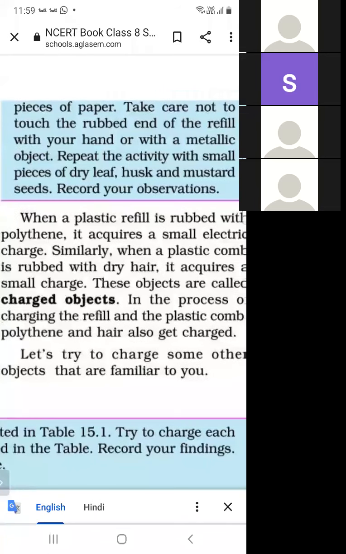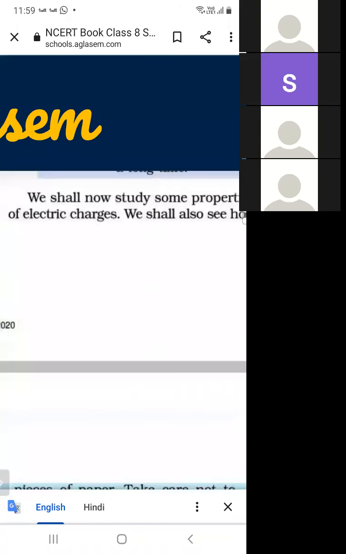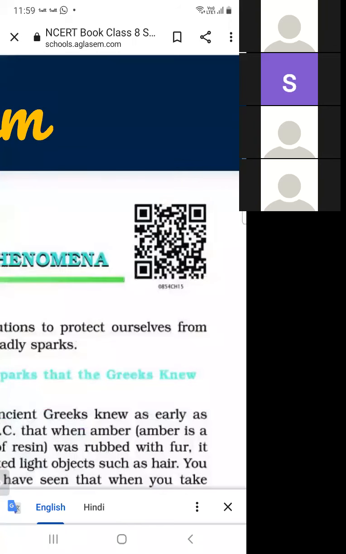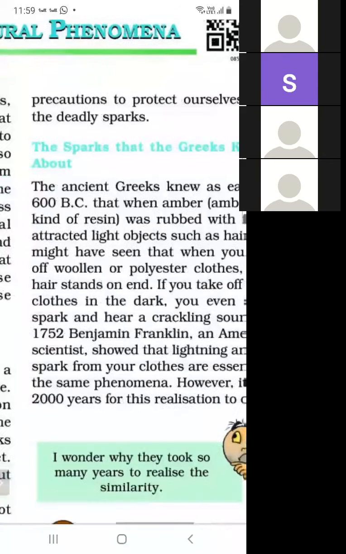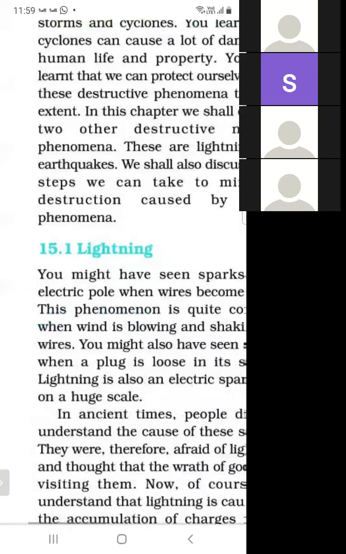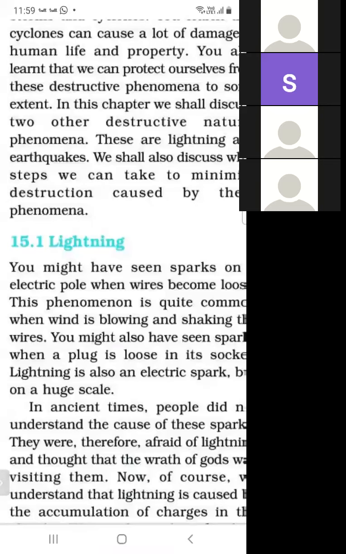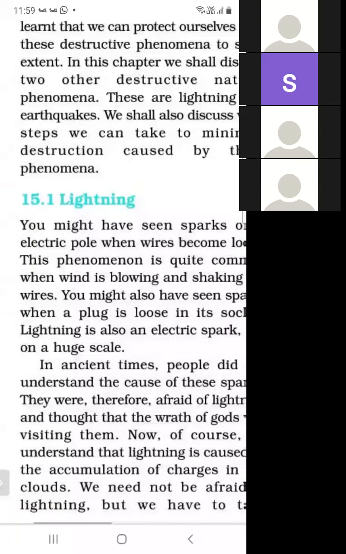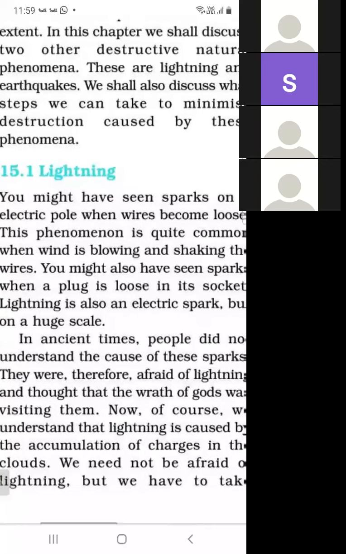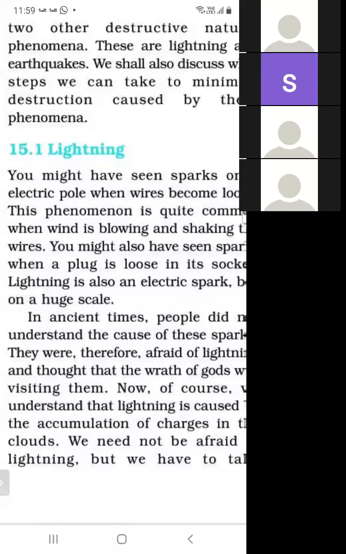So how is charge produced? Charge is produced by rubbing. So again, I am repeating. In this chapter, we have studied two basic natural phenomena. First is lightning and second is earthquake. So what do you mean by lightning? Lightning is an electric spark produced on a large scale.